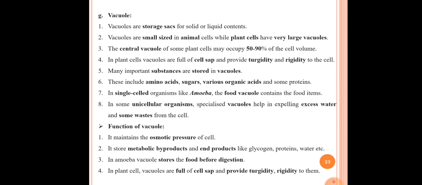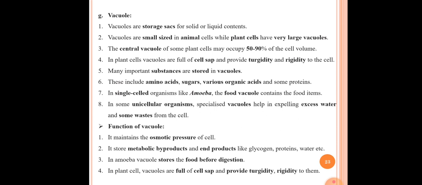The fourth point here is in plant cells, vacuoles are full of cell sap and provide turgidity and rigidity to the cell. Actually, in the case of a plant cell, the vacuoles are full of cell sap. Cell sap means it is a fluid-like substance present inside the vacuole, and that's why rigidity and turgidity are given to the plant cell.